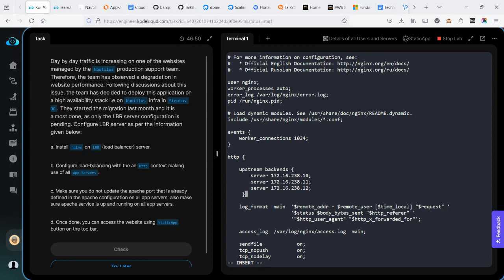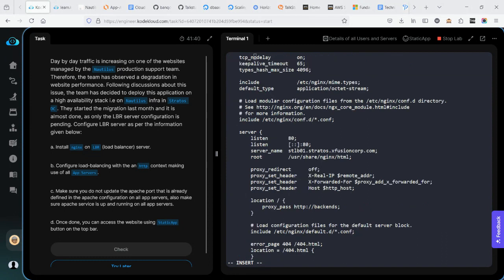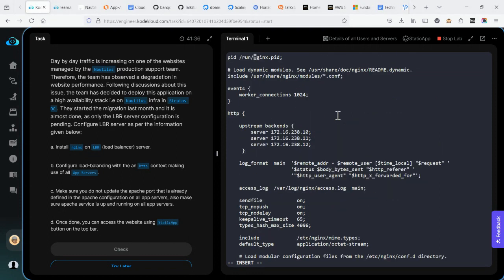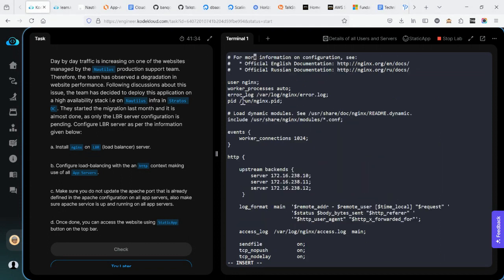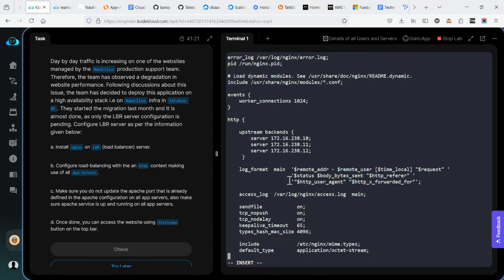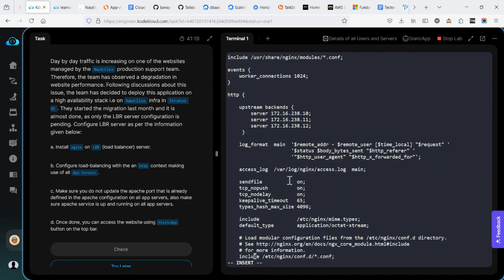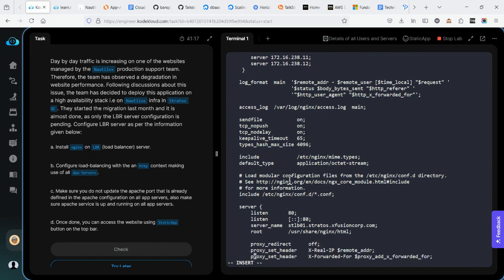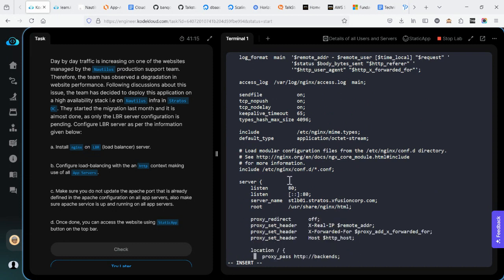Okay, so I think that is good. So now this is what your configuration looks like. Your configuration is something like this. After you set the servers, the resources that will be involved in the load balancing process, you also set the server block to look something like this. This is the URL to the load balancer server.